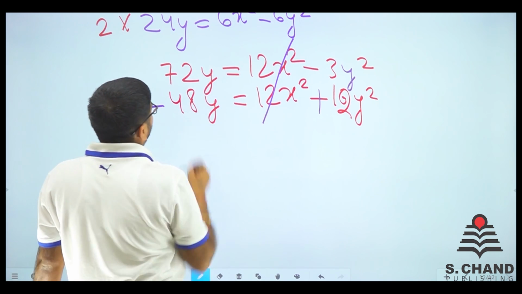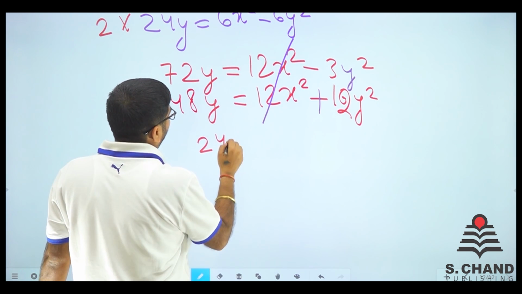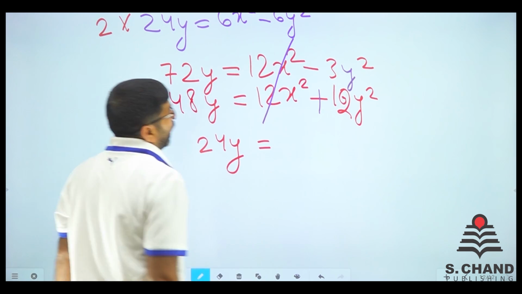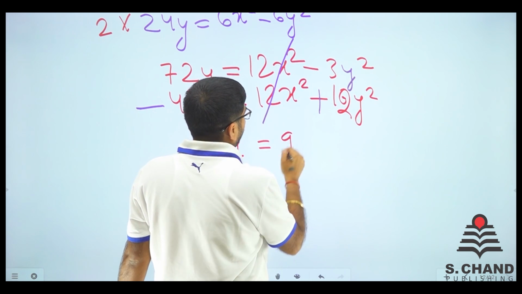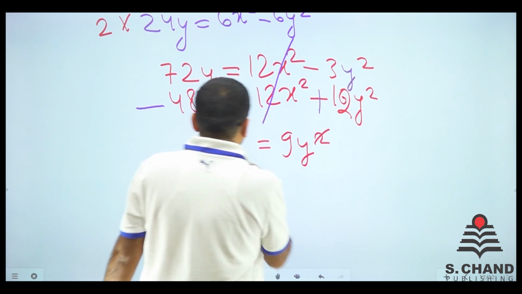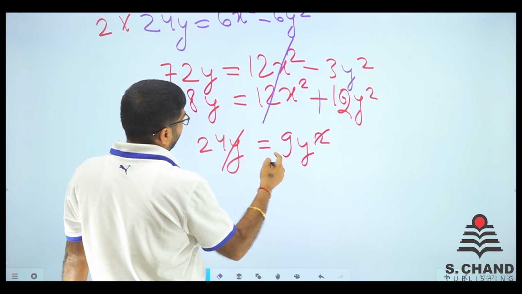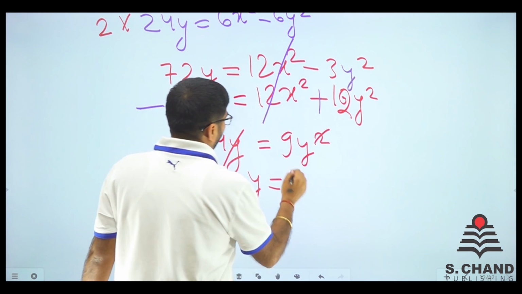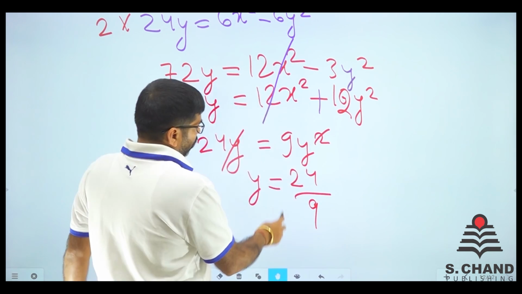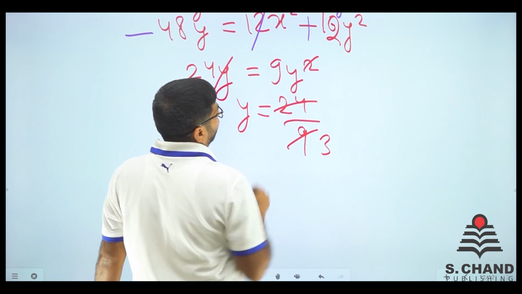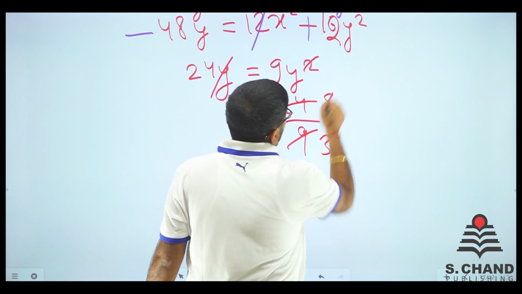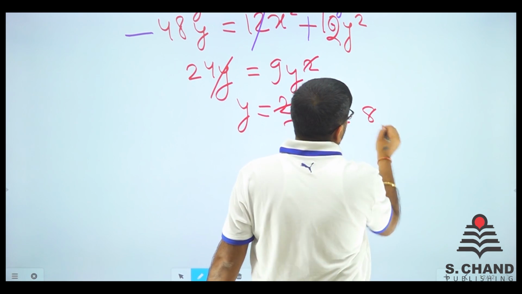So 72 minus 48 will be 24y, and here we go 12 minus 3, that is 9y square. So y gets cancelled out, y remains, so y is equal to 24 by 9. Simplifying this 24 by 9, we get 3 into 3, and then 8 by 3.